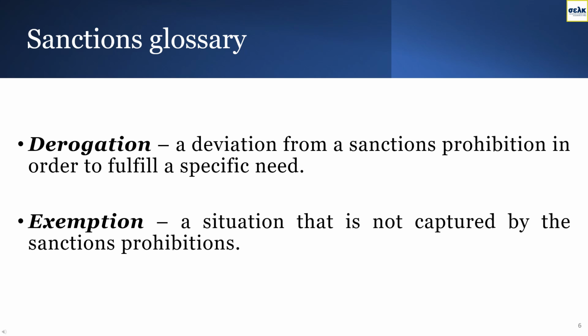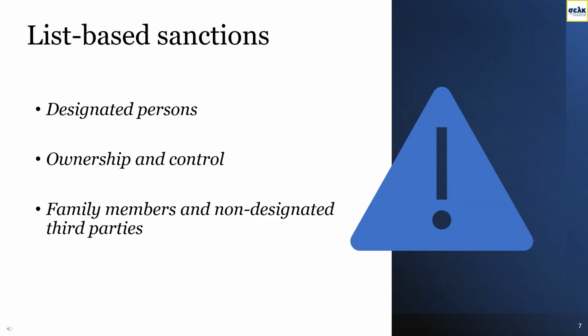Derogations are always subject to prior authorization by the competent authority, and only after obtaining such an authorization may a release of frozen funds or a provision of service take place. An exemption refers to situations that remain outside the scope of the prohibitions and as such do not require prior authorizations. Exemptions are specifically mentioned within the sanctions provisions. Regardless of an authorization, servicing clients subject to sanctions bears an increased reputational risk that obliged entities should seriously take into consideration. Now, we will explore the notion of list-based sanctions.